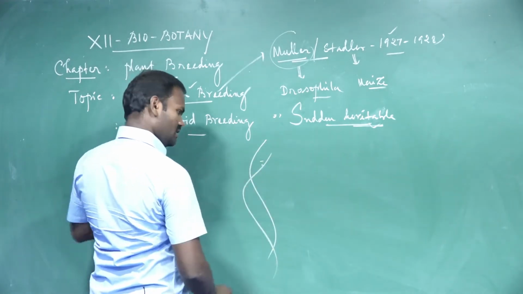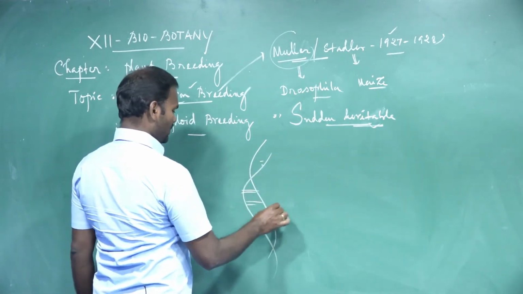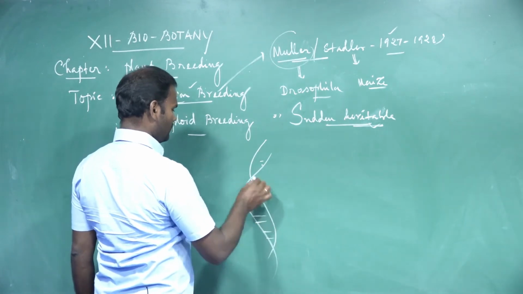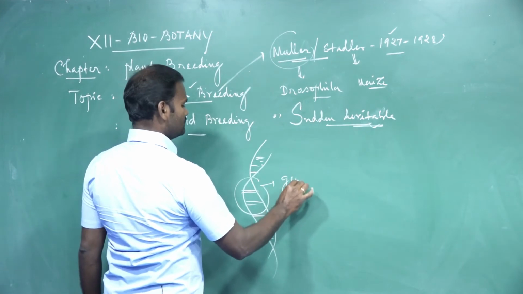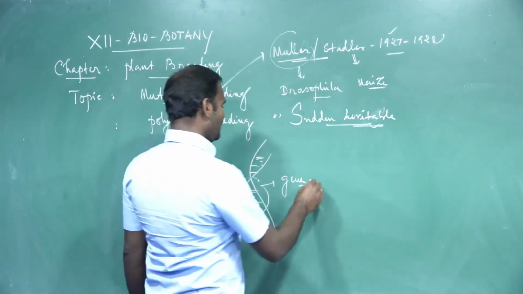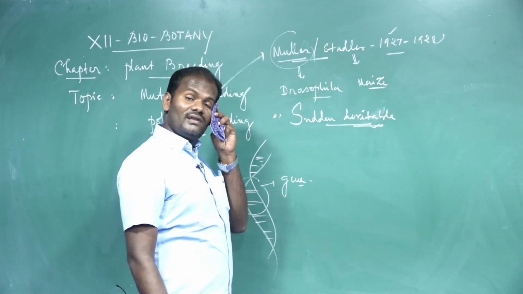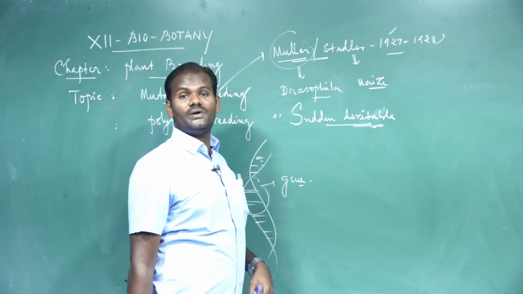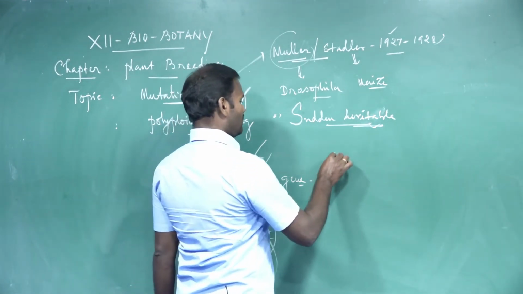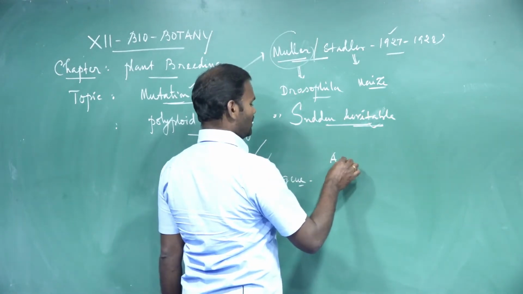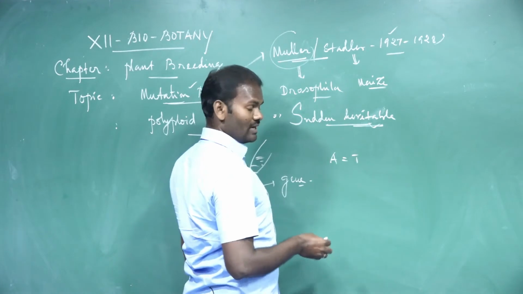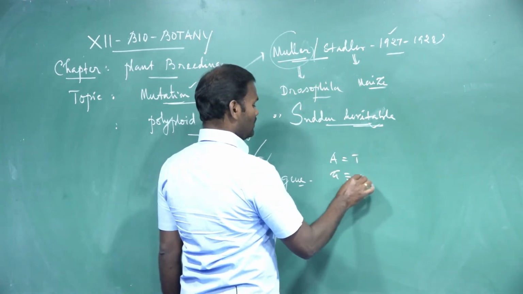We know that DNA is made up of nucleotides. A segment of DNA is called a gene. A gene is made up of nucleotides. A nucleotide is made up of a nitrogenous base plus sugar. We already know there are four types of nitrogenous bases: adenine pairs with thymine, guanine pairs with cytosine.